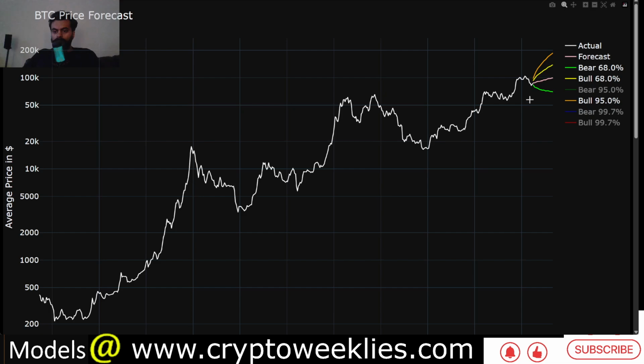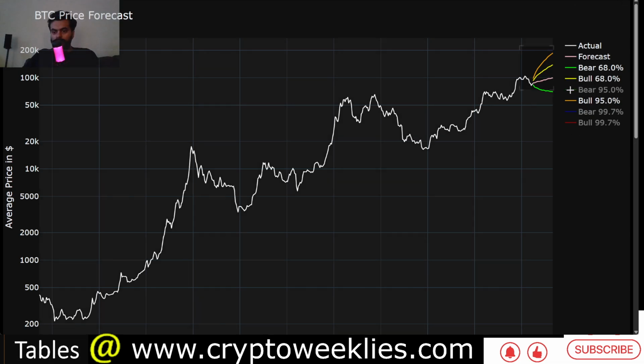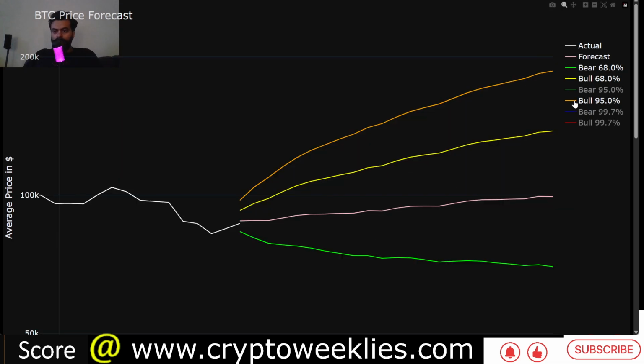The non-panic bear market bottom is this green line, or 1 standard deviation to the downside, which is covered by this light green line. So that's essentially the rainbow forecast for Bitcoin.